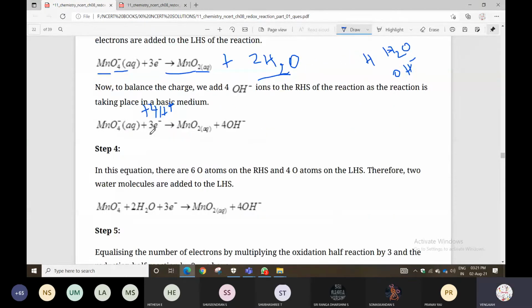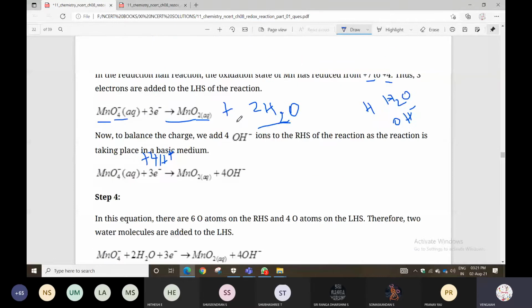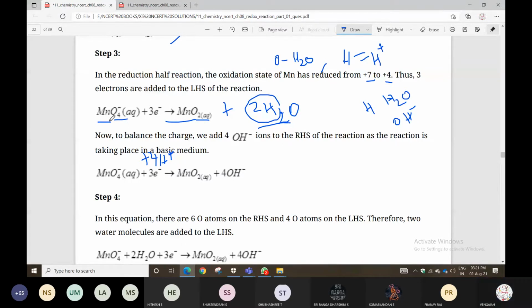Here 4 hydrogens will be there, here 0 hydrogens will be there. Okay? So in those conditions, you do this when balancing hydrogen.